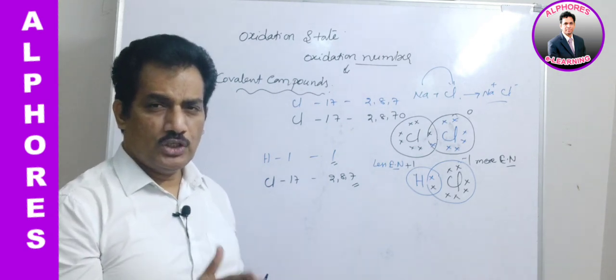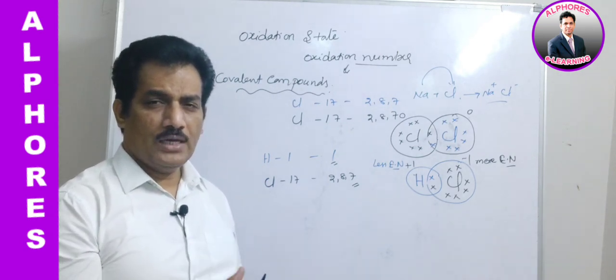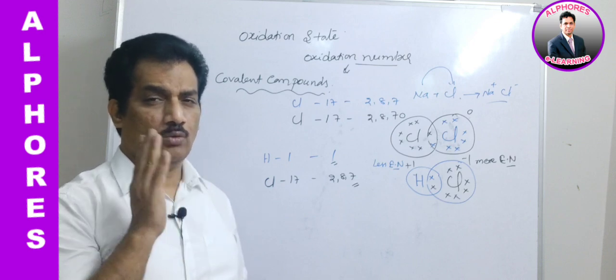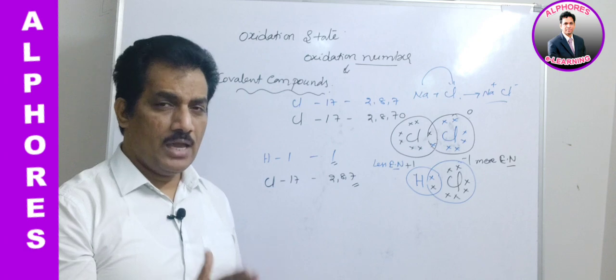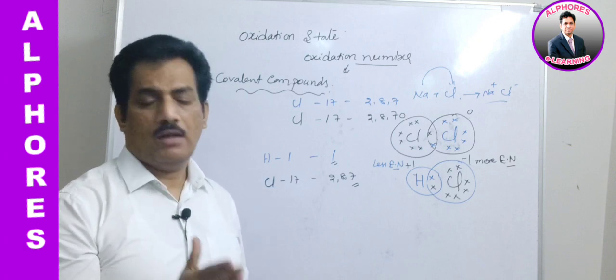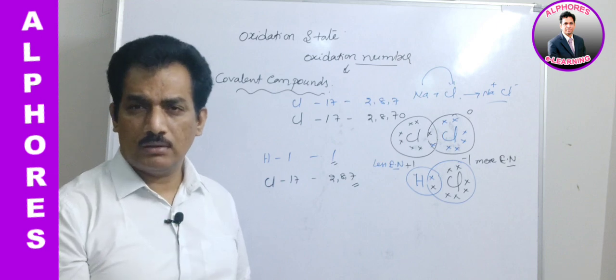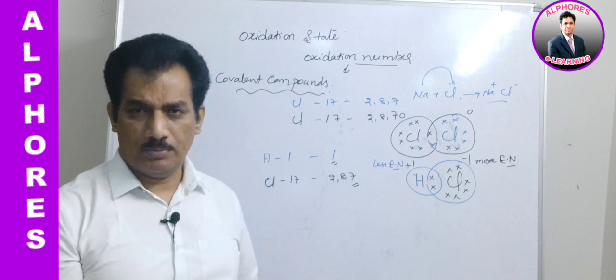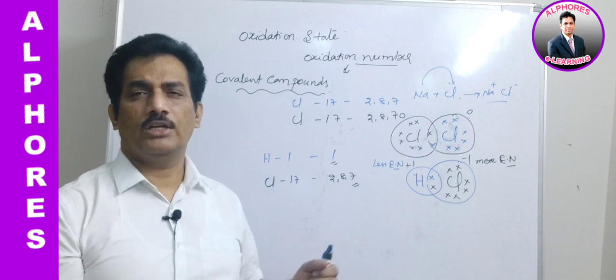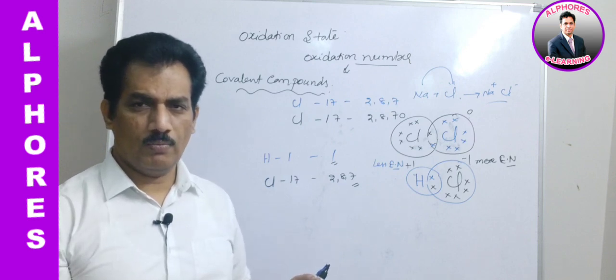Oxidation state will be 0 in covalent compounds when the electron pairs are shared between the same electronegative atoms, where we can't imagine the shifting of electrons. When there is no shifting of electrons, there is no charge development. When there is no charge, automatically the oxidation state will be 0.